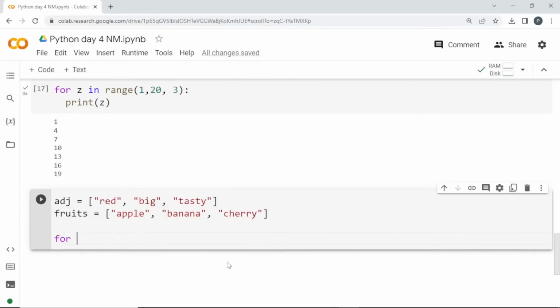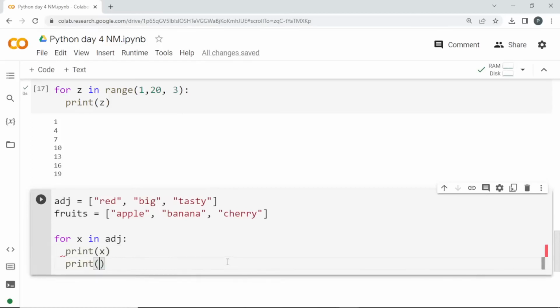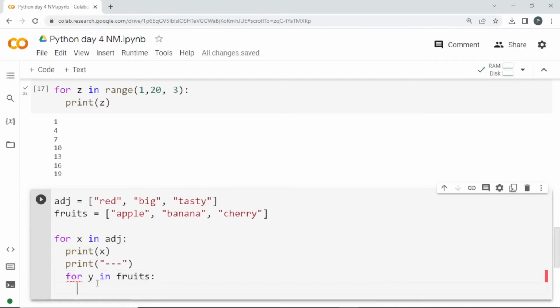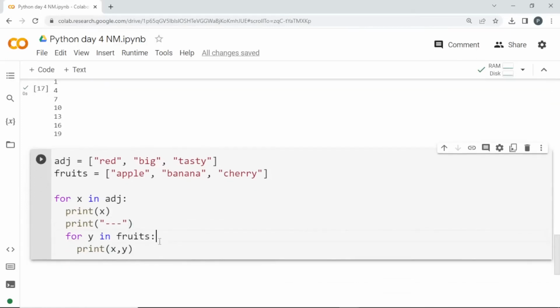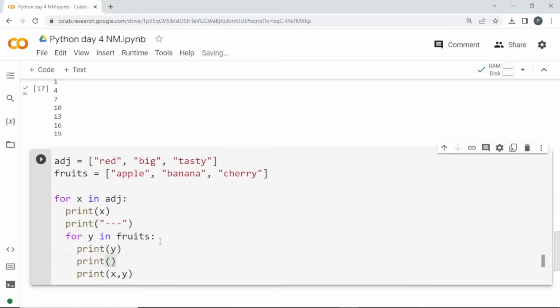Now I am going to use a for loop first, for x in adjective. So the value of x will be red now. So in that case I am using another for loop. You can just print that for your clarification. I'll print x and I'll print some dashed line for your understanding. And next I am creating another for loop. It is in the same indent line. So this loop will be in the body of for loop, for y in fruits. I'll print x comma y. Okay, before that I'll print y so that it can be confirmed, and print some dashed line.